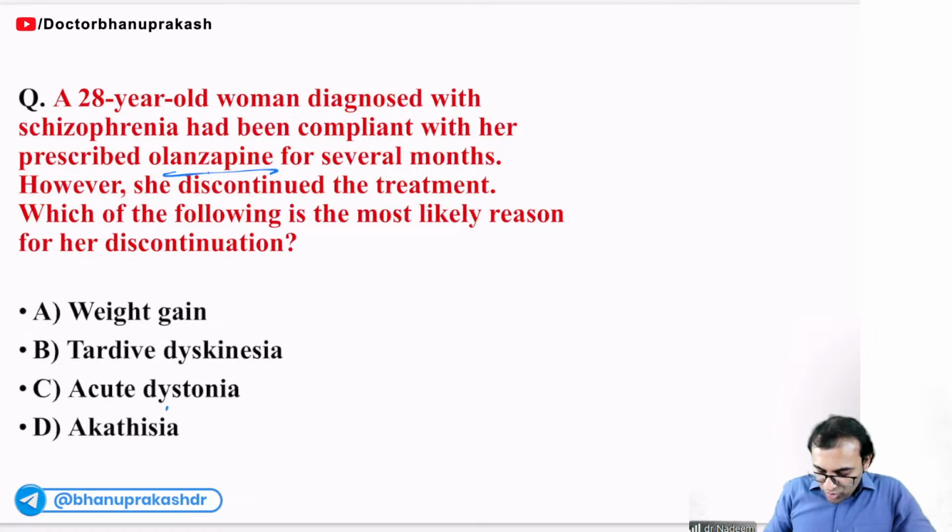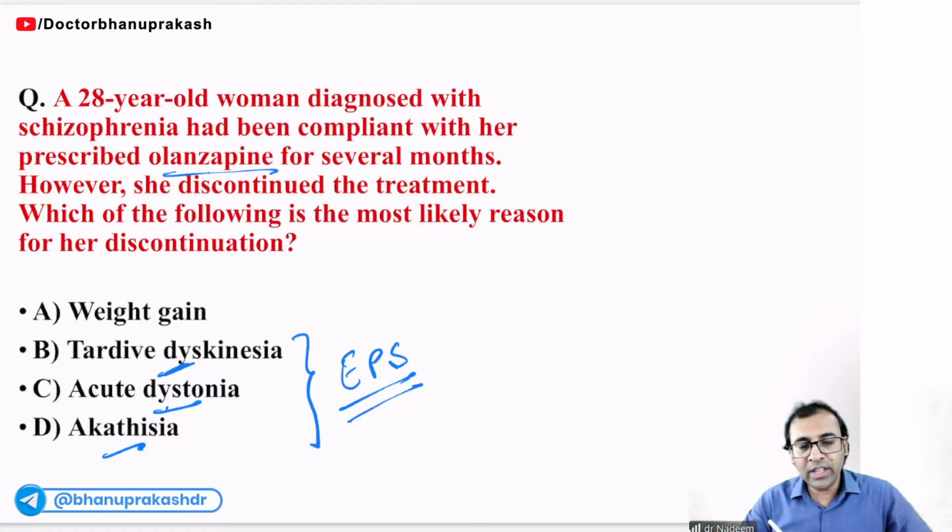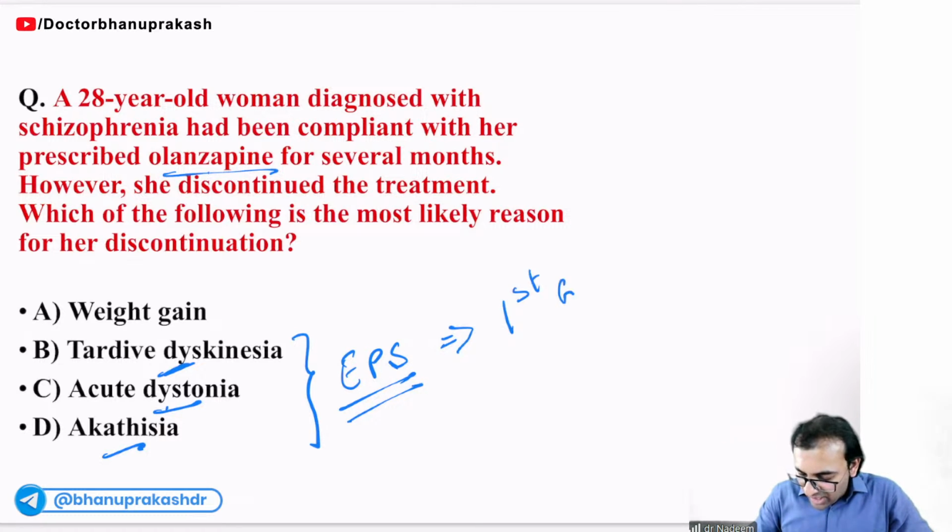Dystonia, akathisia, and tardive dyskinesia are all extrapyramidal symptoms, and these are more common with first generation or typical antipsychotics like haloperidol, fluphenazine, and chlorpromazine. Easy to understand.